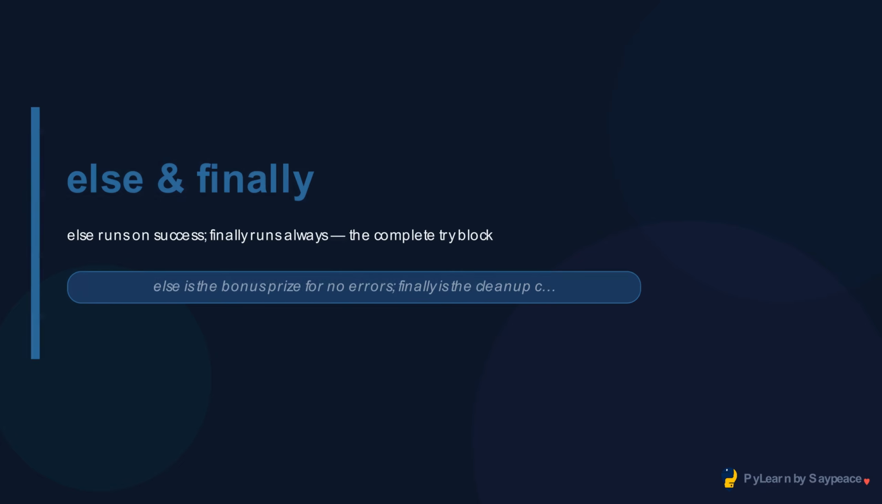A successful conversion breaks the loop. An invalid entry prints a message and loops again. Raise lets you signal an error from your own code. Provide a clear message explaining what was invalid and why.